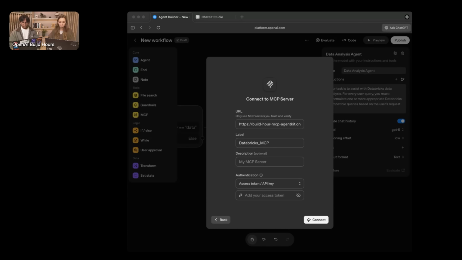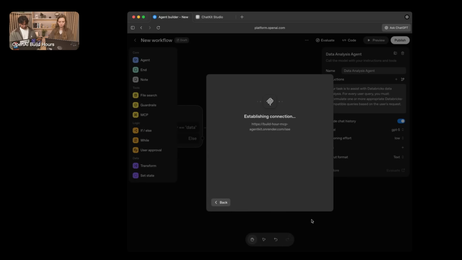And what I'll do here is actually choose the authentication pattern. You can also select no authentication, but for things that are protected resources or might live within authenticated platforms, you might want to use something like a personal access token to go do that last mile of federation. So in this case, I'll use a personal access token I created within my Databricks instance and hit create here.